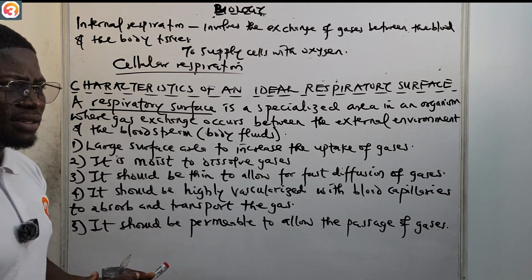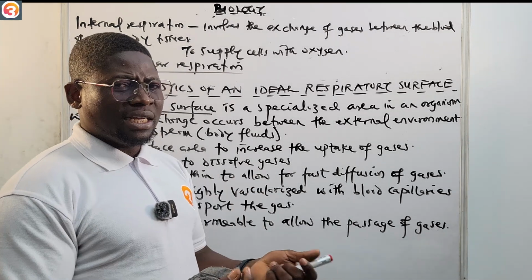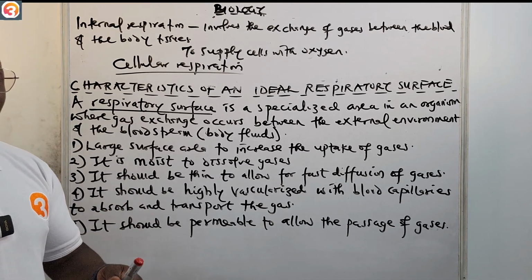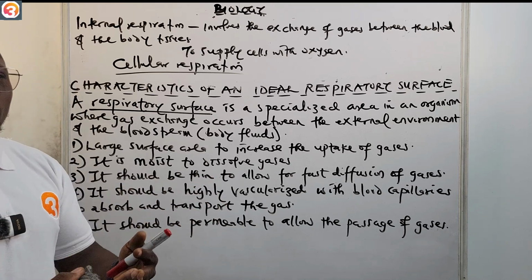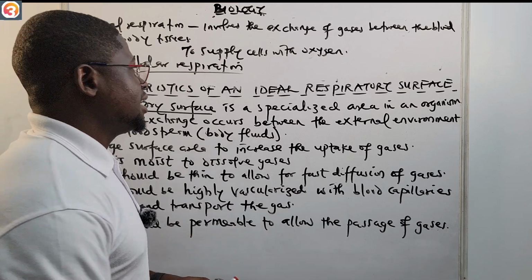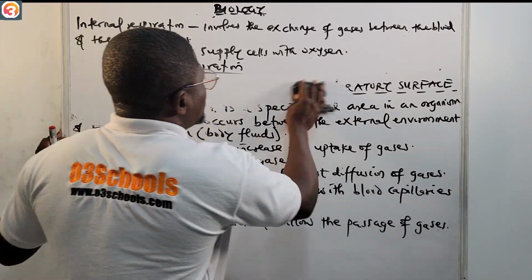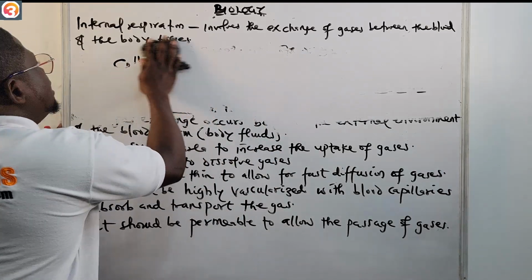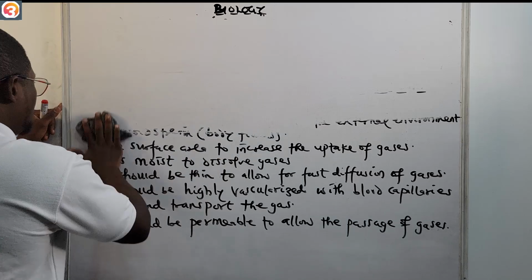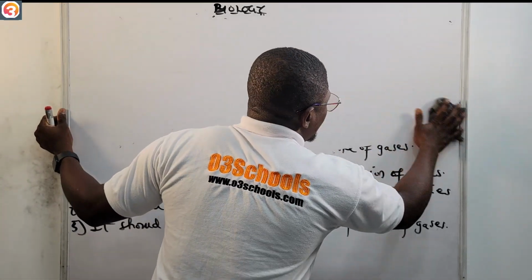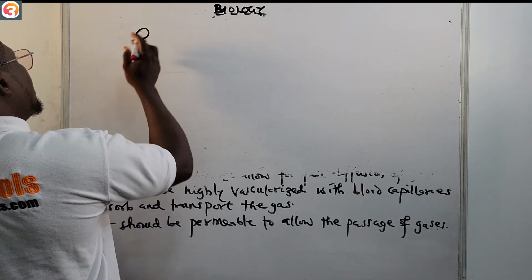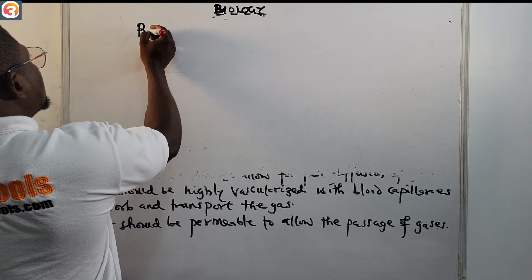So next, we're going to look at some respiratory surfaces and talk about their organs, and the organisms that these respiratory surfaces occur in. Let us go to that immediately so that we do not waste a lot of time. I'm going to look at the respiratory surfaces and the organisms that they are in. Number one, for example, we have the cell membrane.